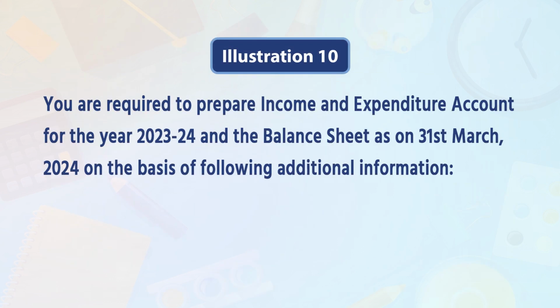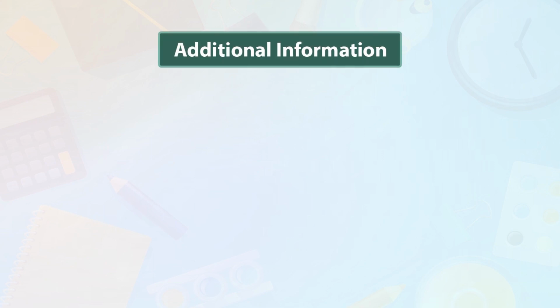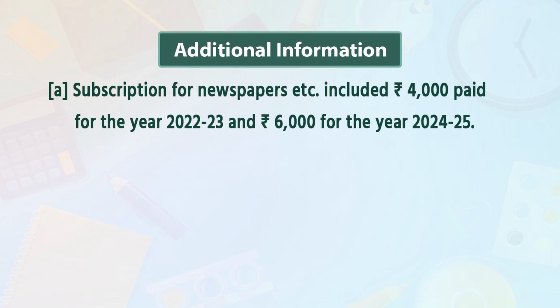Now you are required to prepare income and expenditure account for the year 23-24 and the balance sheet as on 31st March 24 on the basis of following additional information. Point A. Subscription for newspapers etc. included rupees 4,000 paid for the year 22-23 and rupees 6,000 for the year 24-25.